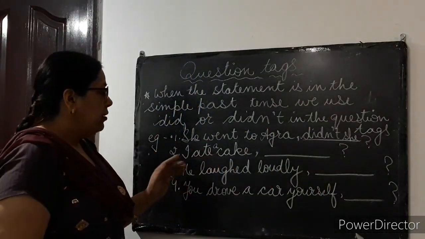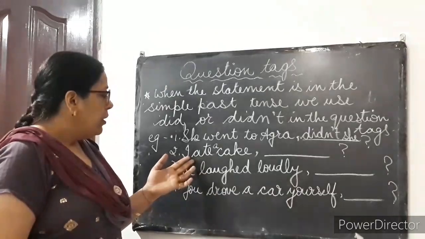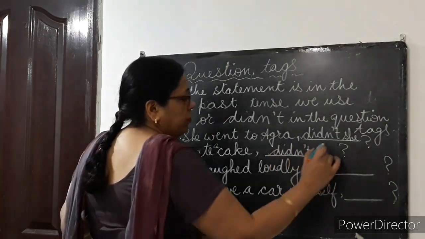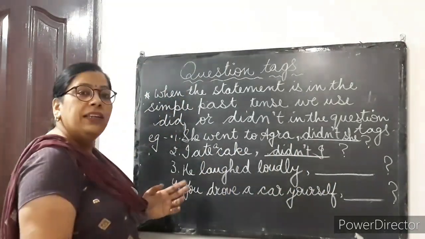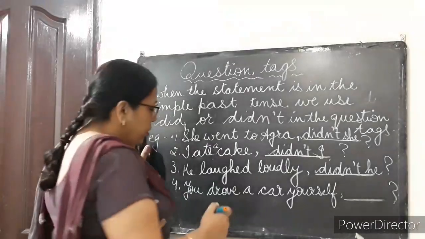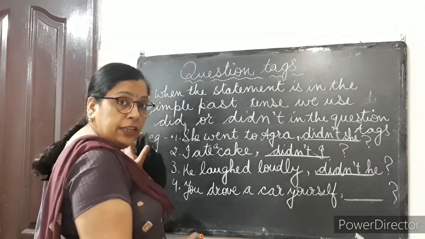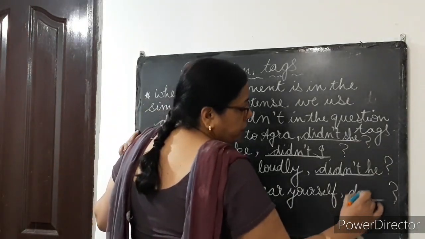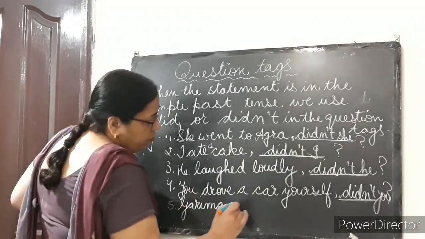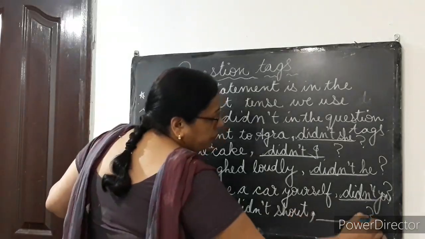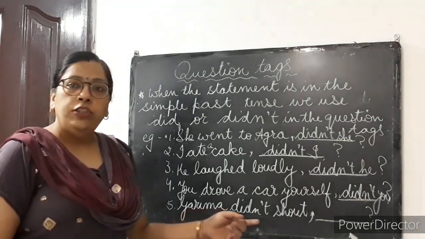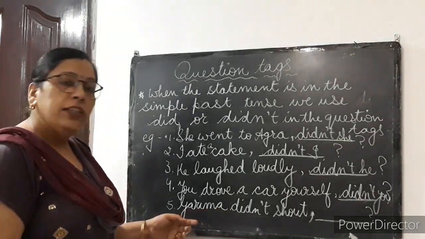I ate a cake. So it will take did. Didn't I? He laughed loudly. Didn't he? You drove a car yourself. Didn't you? This is a negative statement in simple past tense. So Garima didn't shout. It will become did she?